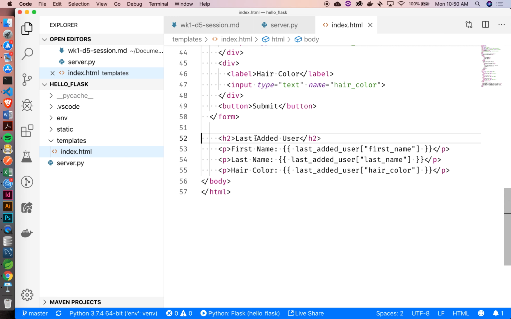So specifically, this won't always be a problem, but what if when I first hit the application, I don't yet have a last added user? So my last added user is going to be none because that's the logic that we have. Error. Yeah, because now we're trying to say we have this value last added user, which is equal to none, and we're trying to grab a value for the key first name. Do we have that?